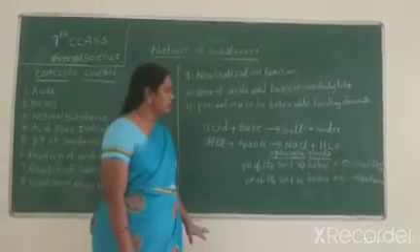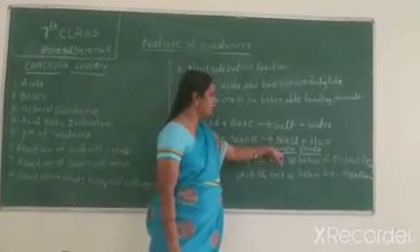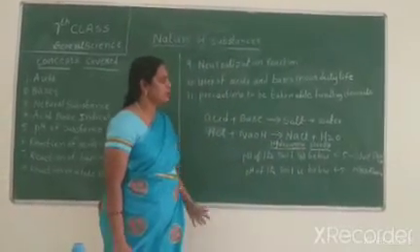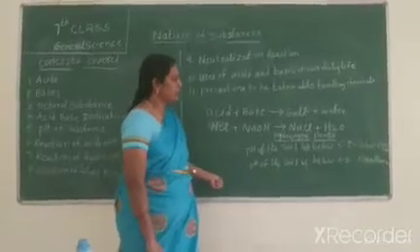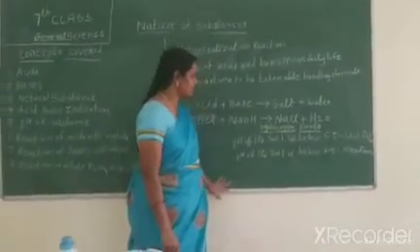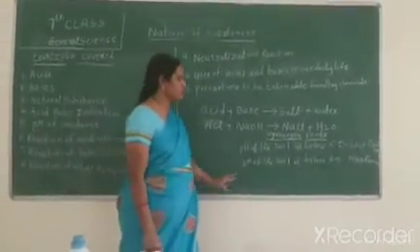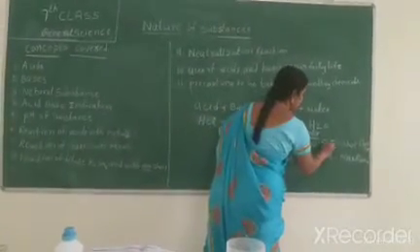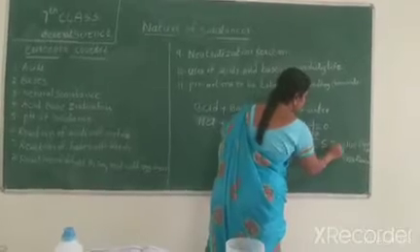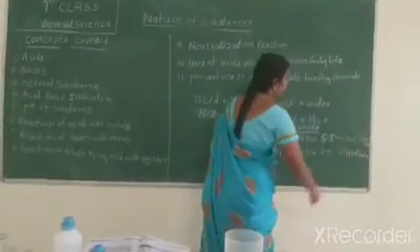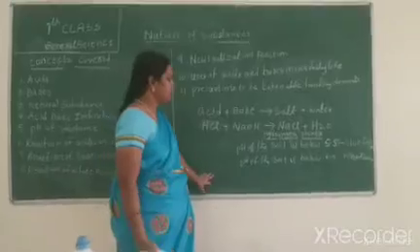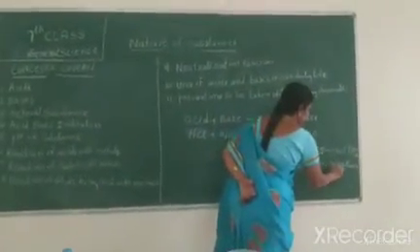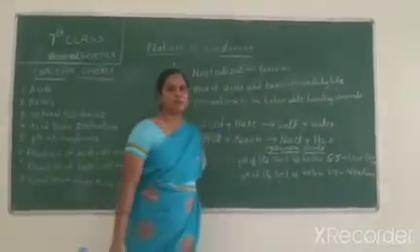Let us discuss, do you know hydrangea plants? The color of hydrangea flowers depends on the pH of the soil. If the pH of the soil is below 5.5, they form blue color flowers. But if the pH of the soil is below 6.5, they form pink flowers.